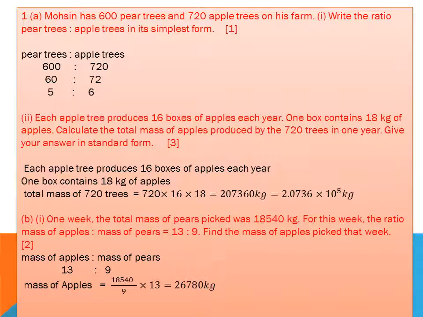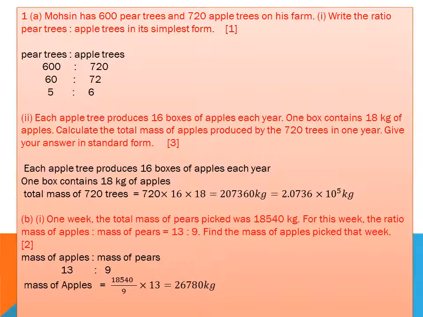He asked for your answer in standard form. In standard form, the first number should be greater than or equal to 1 but less than 10. So I move the decimal point 1, 2, 3, 4, 5 places. So I take 10 to the power 5, which gives the standard form.